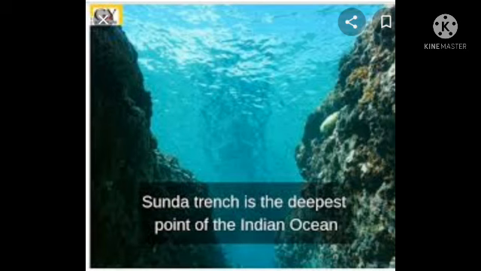Okay students, next is another type of trench. This is the Sunda trench, and its other name is the Java trench.